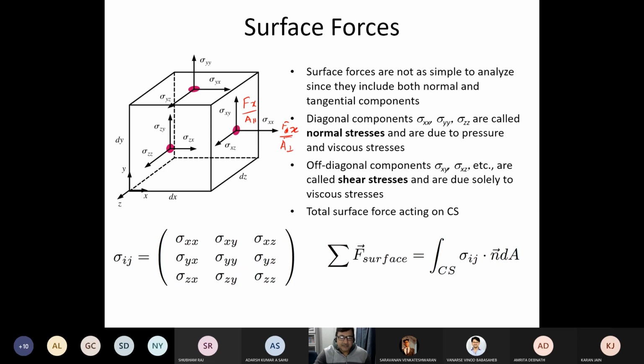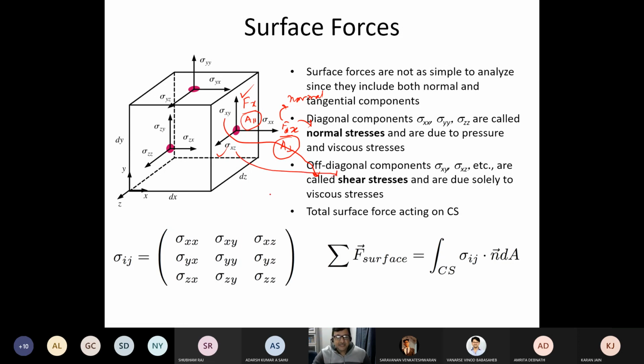One is perpendicular and the other two are parallel. In this direction it is parallel, in this direction this is parallel. So essentially this is called the normal stress, and these two are called the shear or the tangential stresses.